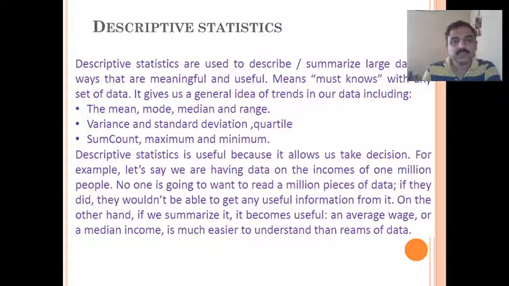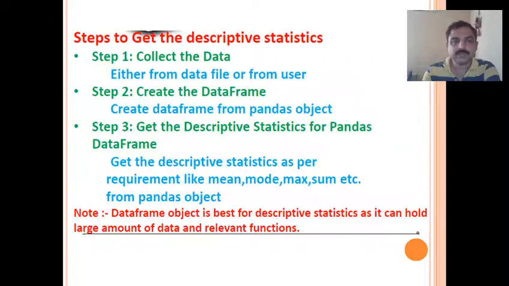So using descriptive statistics, Python gives us some of the statistics functions. So how to get this? There are a few steps. First, collect the data, either from a file or from the user. Second step is to create a data frame from the data that is available.